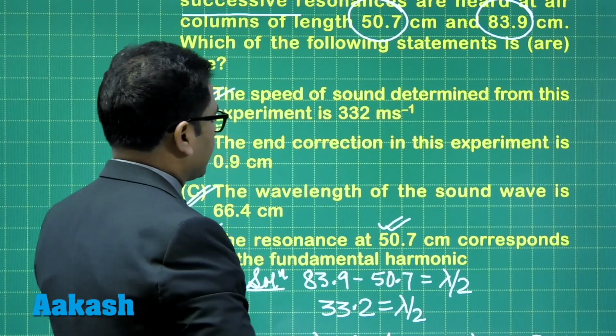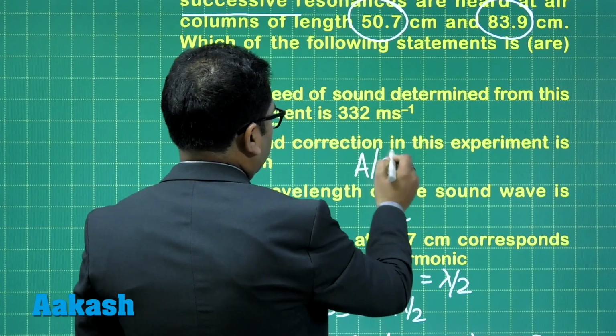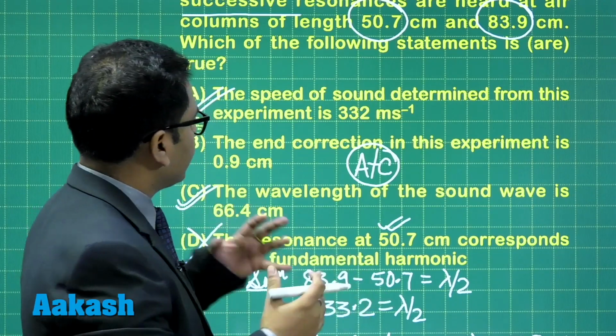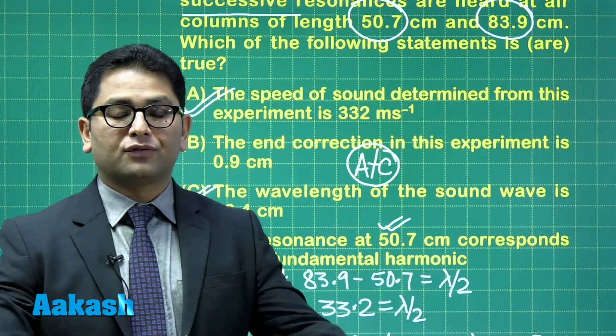Therefore, for question number 6, option number A and option number C would be the correct option. A plus C rather, that would be the case. So A and C are the correct option for question number 6. Let's move to the next question.